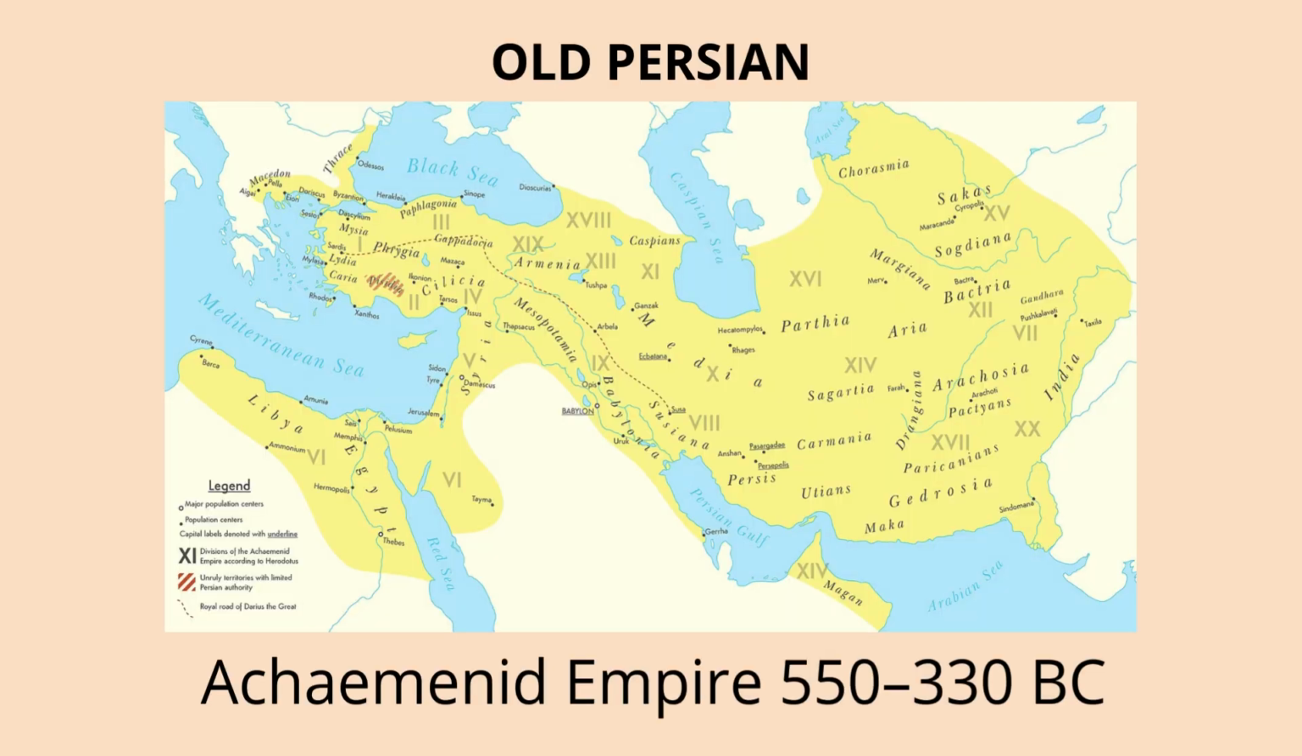Now we'll go into the Persian language itself, and we'll start with Old Persian. It was spoken between about 550 BCE and 330 BCE, during the time of the Achaemenid Empire, one of the biggest empires ever. The Persians called their own language Arya, which basically means Iranian. It's the oldest known form of what we now call the Persian language.